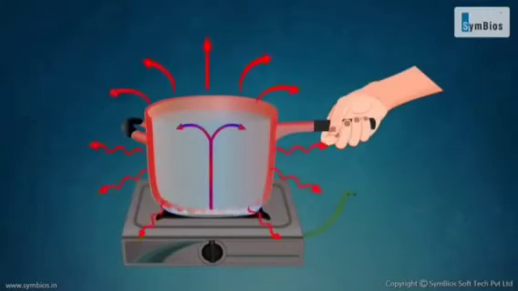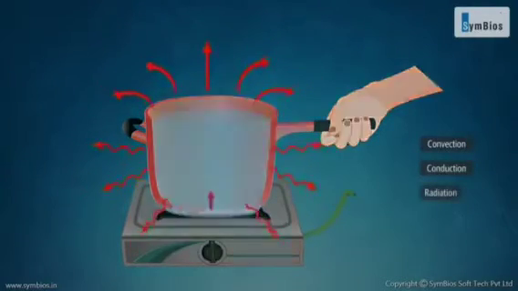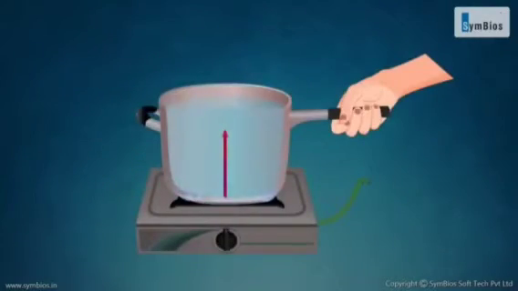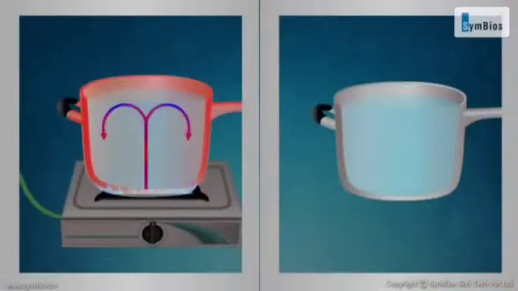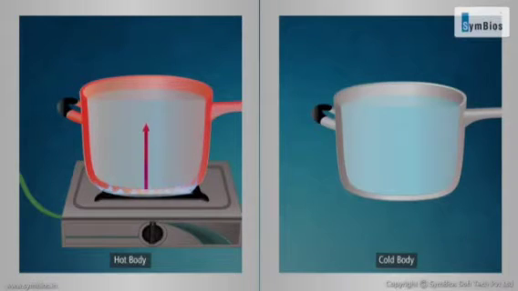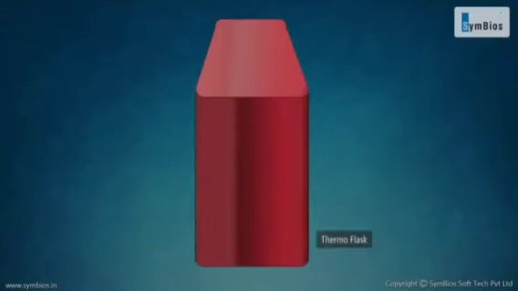A hot object loses heat to its surroundings by conduction, convection, and radiation. Similarly, a cold object gains heat from the surroundings by these three modes. So, to keep a hot body hot or a cold body cold, we need to reduce the loss or gain of heat respectively. For example, a thermos flask is used to keep a liquid warm or cold for a long time.